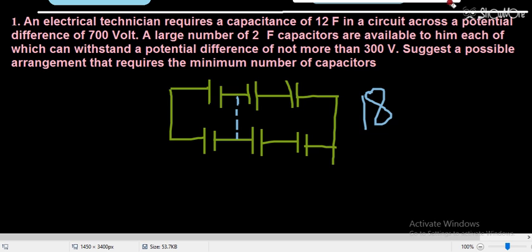How have we calculated that? This was the battery connected here. Firstly we have to check how many capacitors will be in a single row. First of all we have to check that.